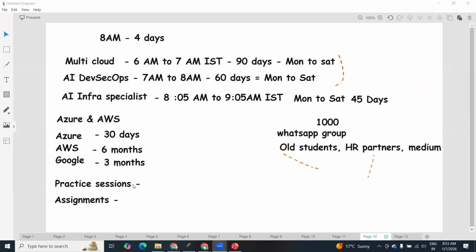This is the second stage. First stage is attending training, second stage is practice sessions, third stage is assignment, and the fourth one is mock interviews. For each topic, we are conducting mock interviews, and that's why we conduct them every 15 days.